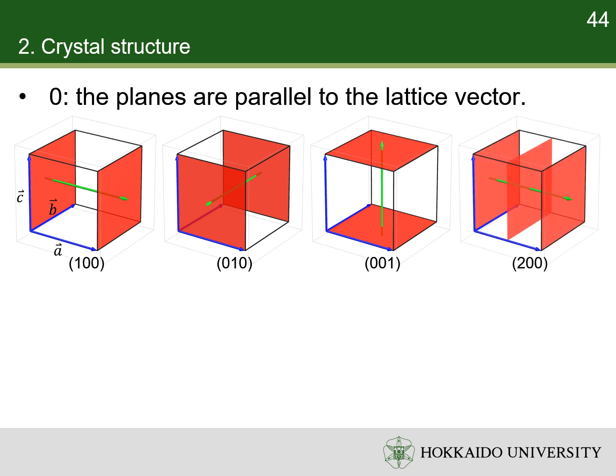Miller index (2,0,0) describes the planes that are parallel to b and c, and intersect at integer multiples of 1/2 of a.